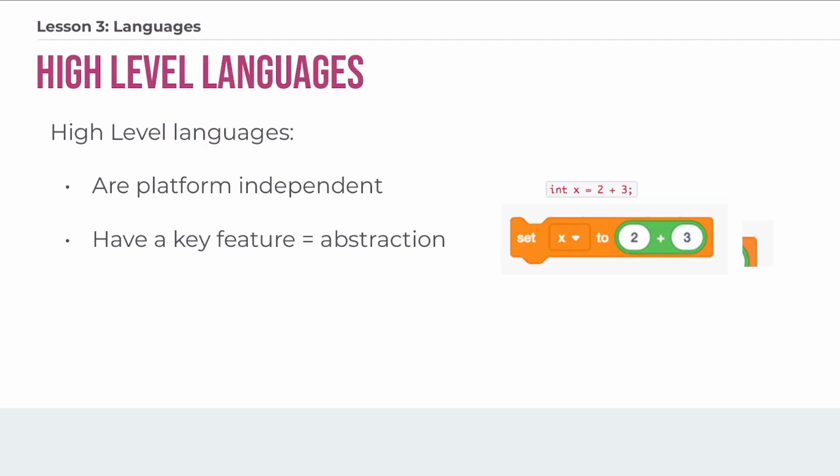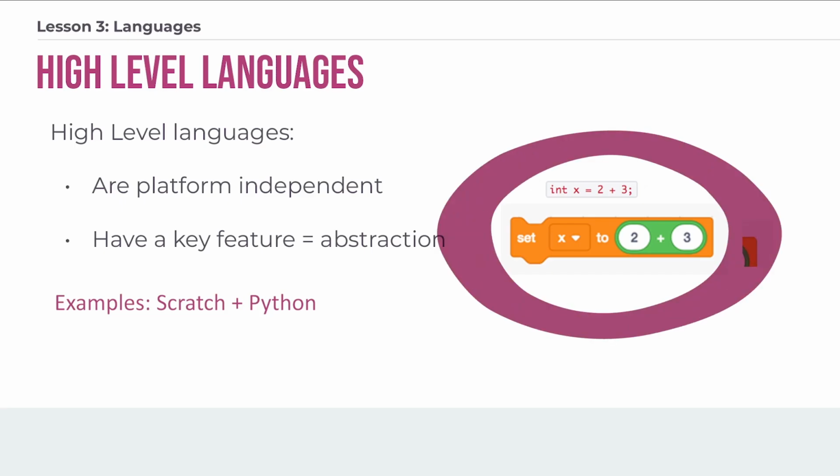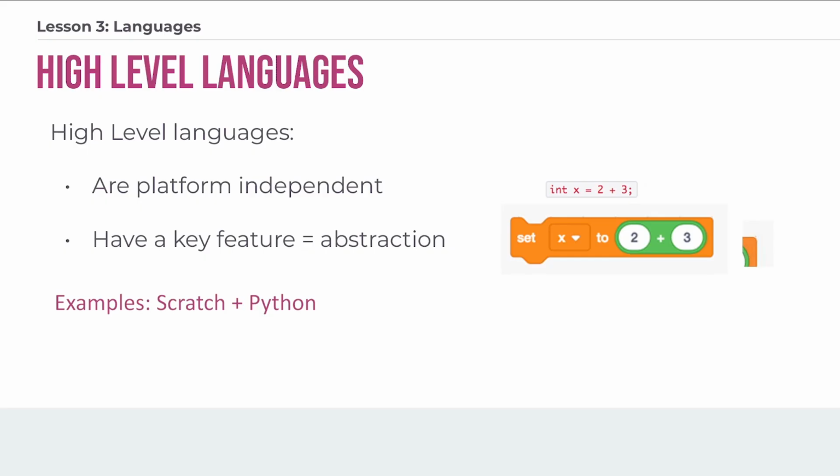A high-level language is going to be platform independent. In other words, a high-level language program can be understood by a PC or a Mac, an iPhone or an Android. And again, the key feature of these high-level languages is that there is a lot of abstraction that has been done to allow humans to really understand this language as well. Some examples of high-level languages would be Scratch and Python, both of which we use in this course. And you can see an algorithm to assign the value of 2 plus 3 to a variable x. And you can see both ways that you are going to see something like that in this course.